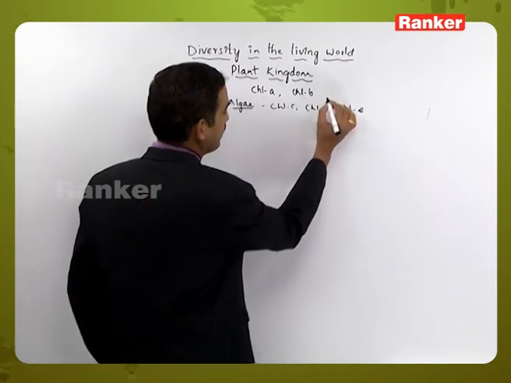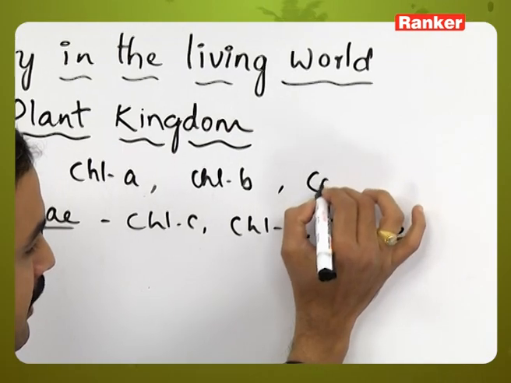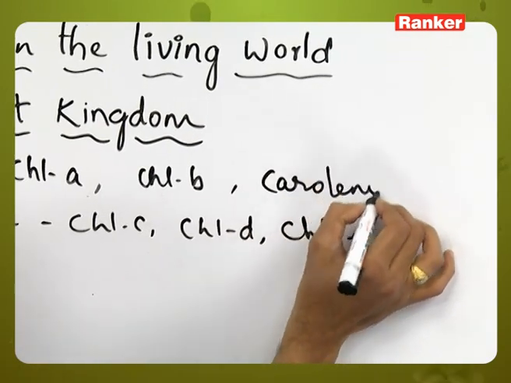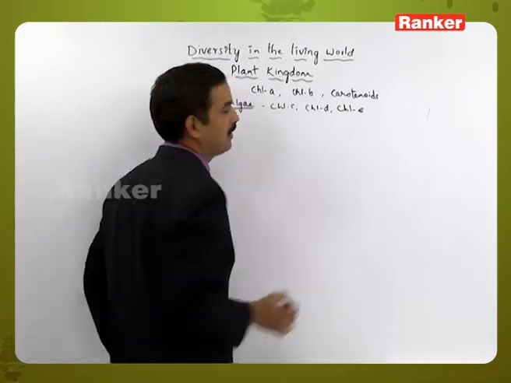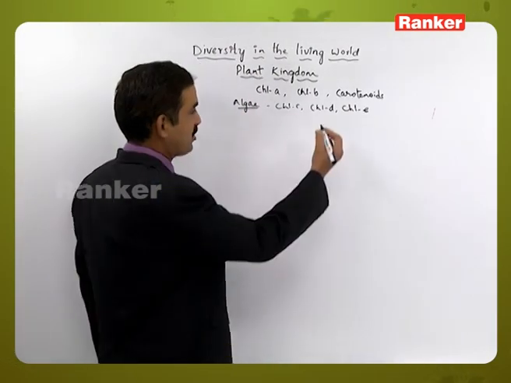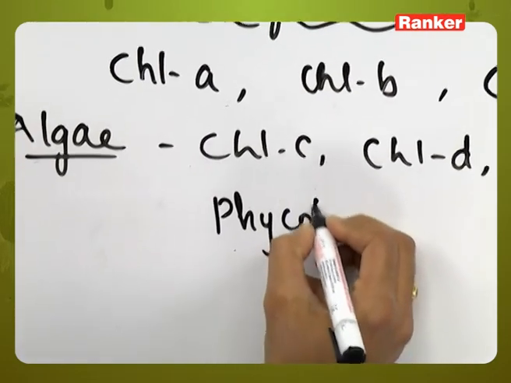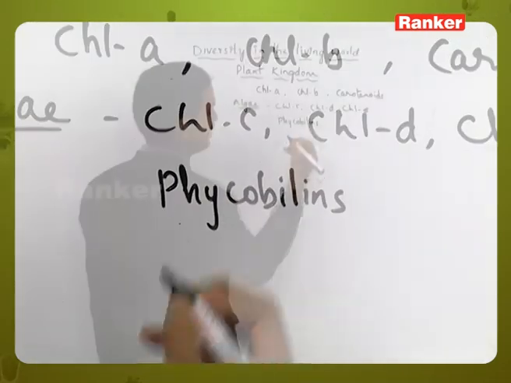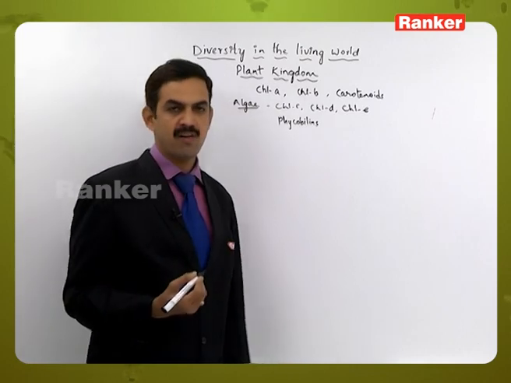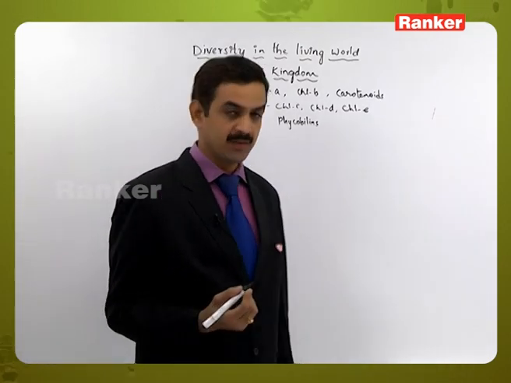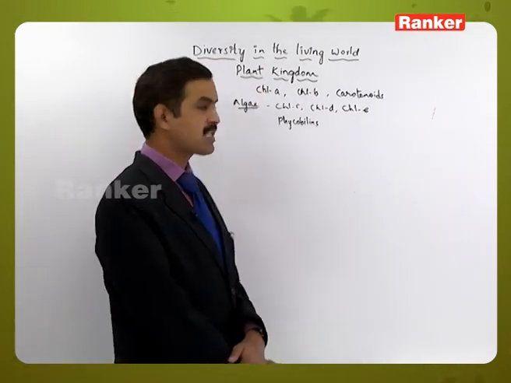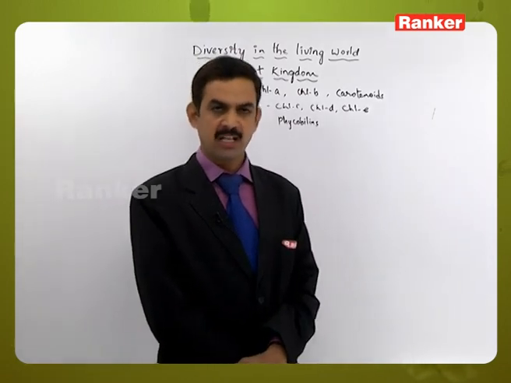But apart from that one, the plants also contain carotenoids. And apart from these carotenoids, the algal members have some other type of pigments called phycobilins, which includes phycoerythrin and phycocyanin. So these are the pigments which are responsible for the photosynthetic process.